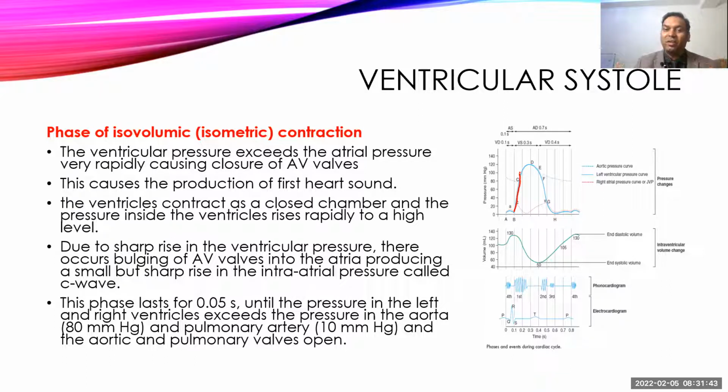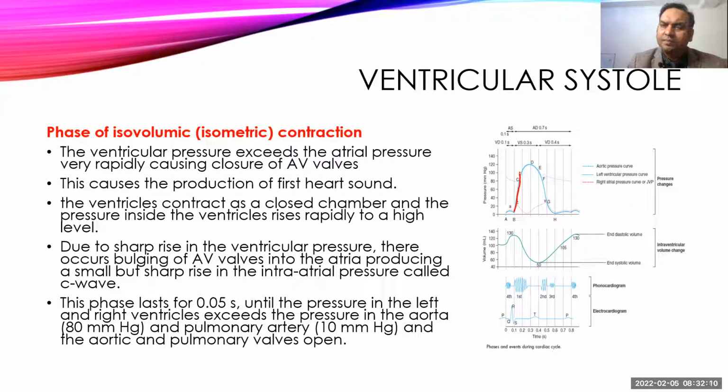Okay, because the heart is contracting but the volume has not changed. और कब तक raise होगा? It's from almost 2 to 3 mmHg. It can go up to, here we'll talk more about the left ventricular pressure. It goes somewhere around more than 80 mmHg, which is the normal pressure inside the aorta. Aorta में lowest pressure is 80. 80 से कम नहीं होता. So it goes more than 80.